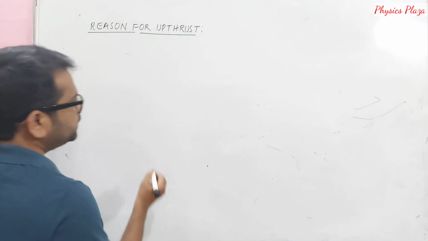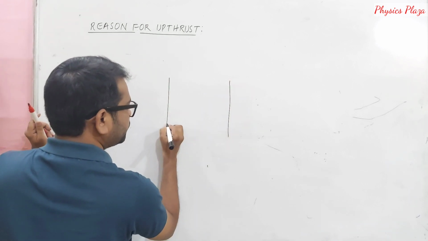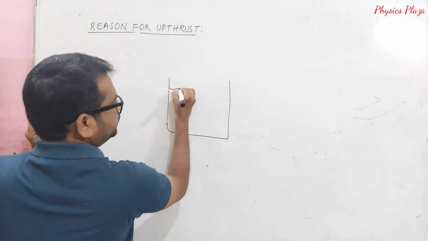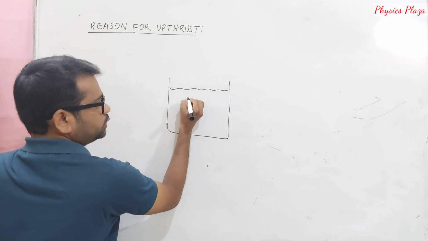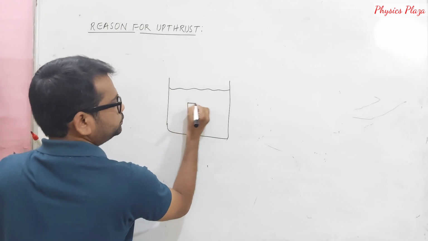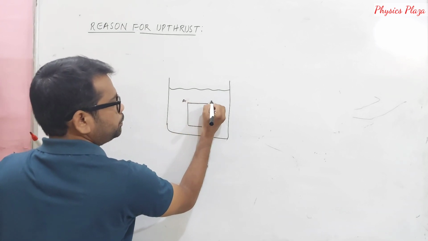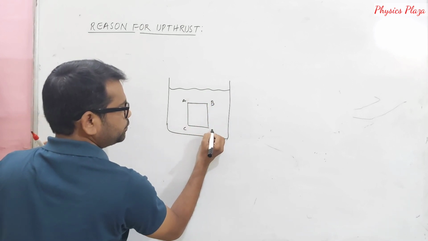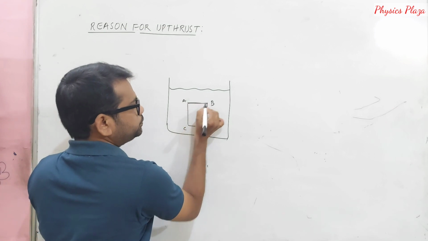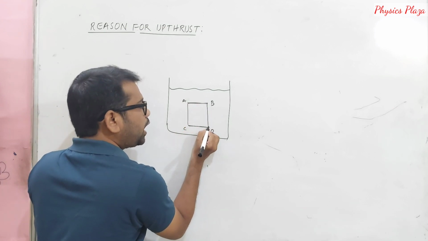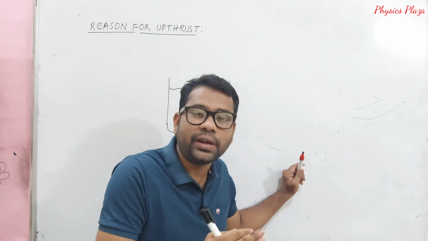Children, here let us take a beaker. Here a liquid is taken, and let us say here is a body placed here. It is A, B, C, D. Children, look at here. It is the AB surface and it is the CD surface. On which surface is more pressure due to the liquid exerted?